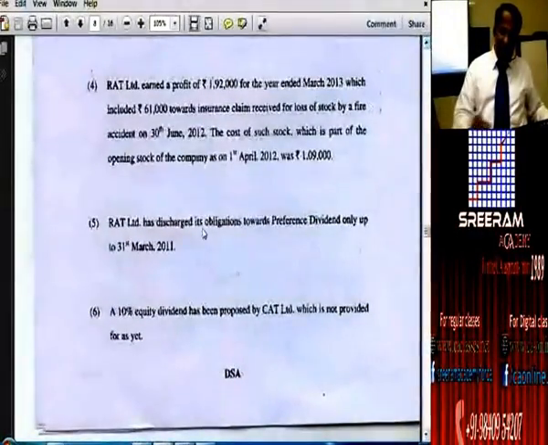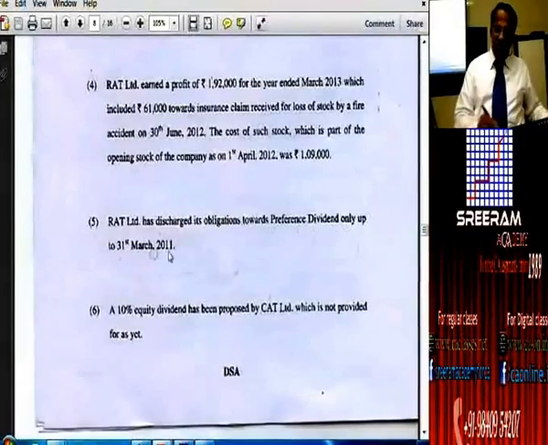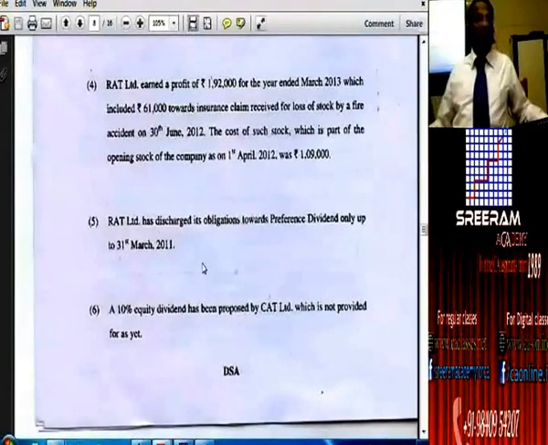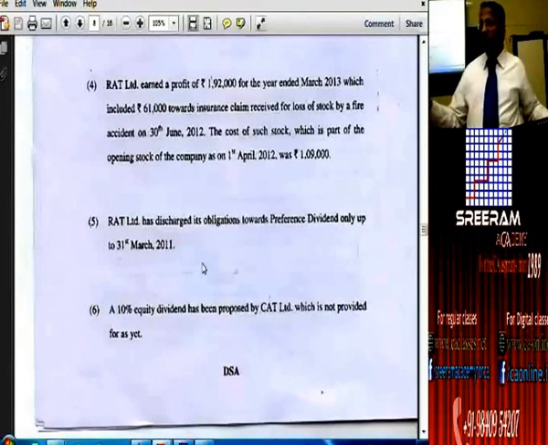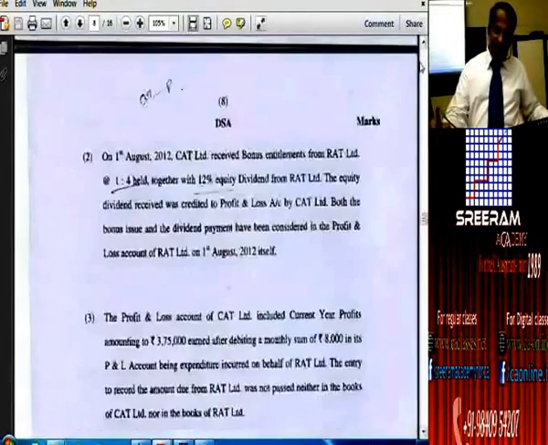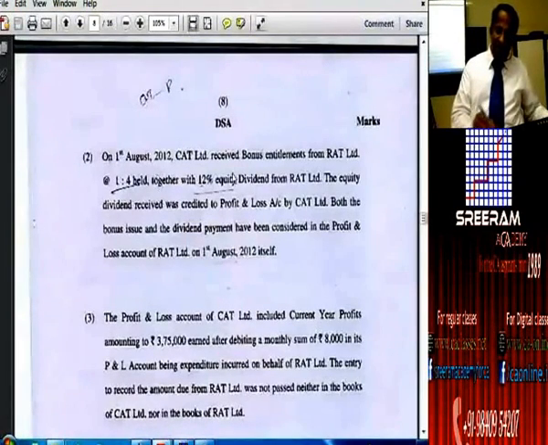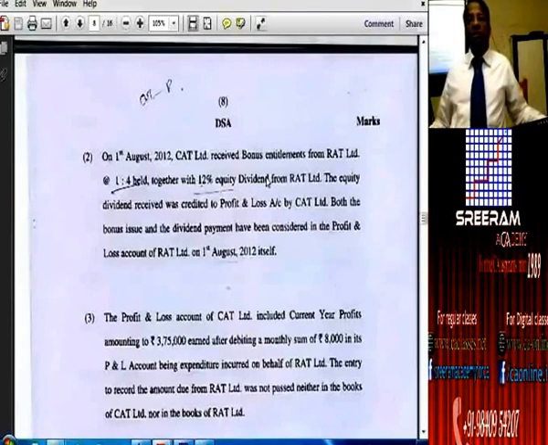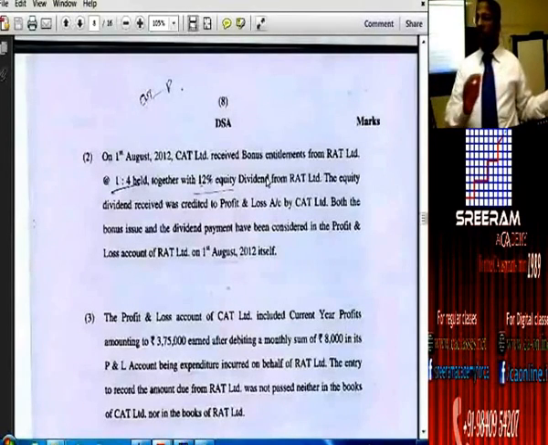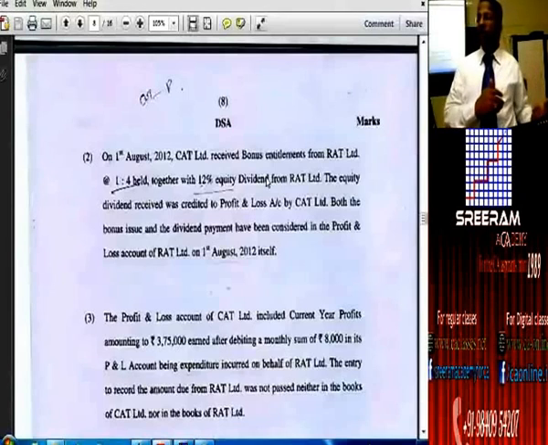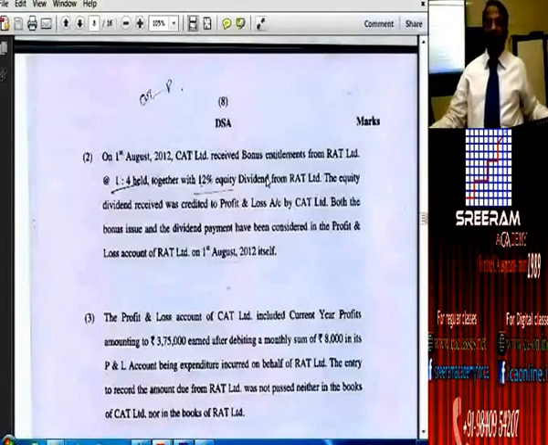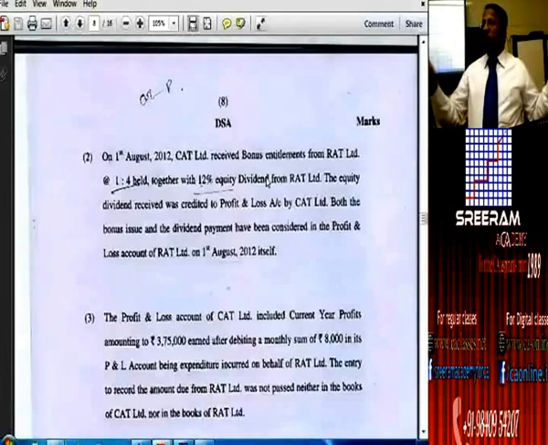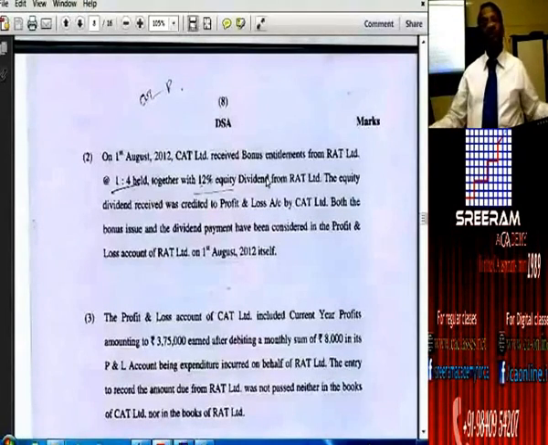What is that? RAT Limited had discharged its obligation towards preference dividend only up to 31st of March 11. That means they have kept 2 years in arrears, 11-12, 12-13. But here we get an impression by going through this problem that the dividend at the rate of 12%, they have mentioned it very clearly that it is equity dividend. So they are saying that equity dividend was paid by subsidiary company, received by parent company, and subsidiary company is reporting that preference dividend was not paid. So one cannot declare equity dividend without paying preference dividend.